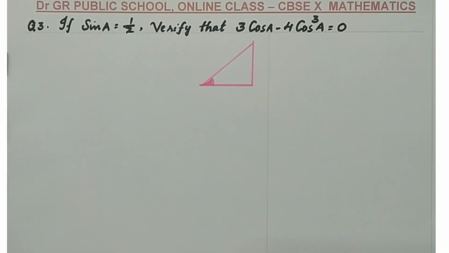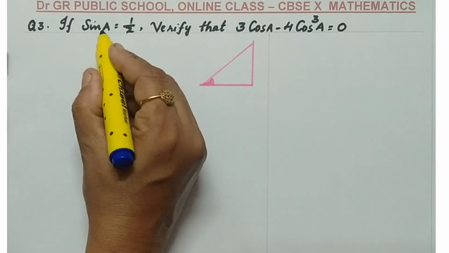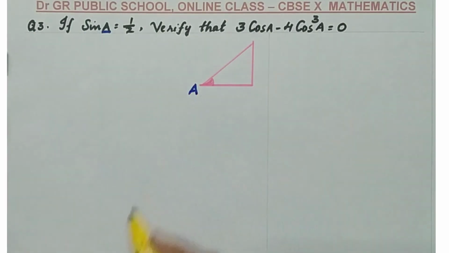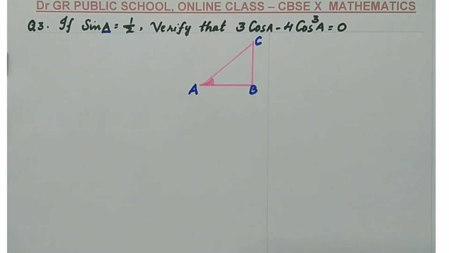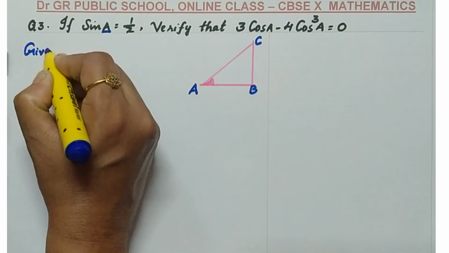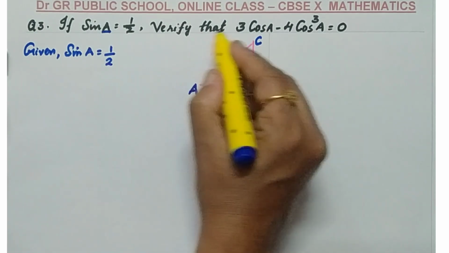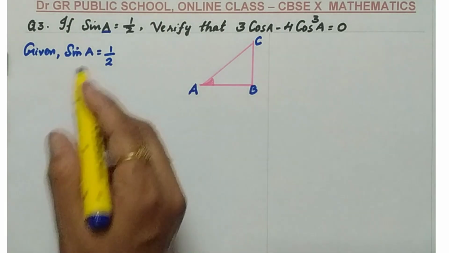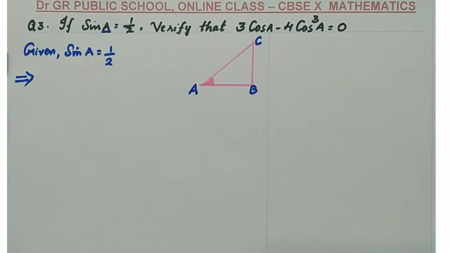Come to question number 3. Given sin A equals 1 by 2. Again, the angle is mentioned here as A. So, one acute angle you need to mark as A. The remaining you can name as per your wish. I am going to mark them as B and C. So, what is given for you? Given sin A equals 1 by 2. You need to verify this result. Verify means LHS must be equal to RHS. Sin A equal to 1 by 2. What does it imply? Come to your mnemonics.